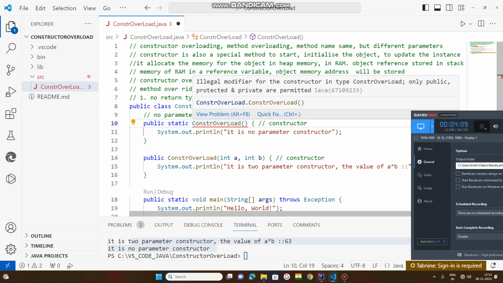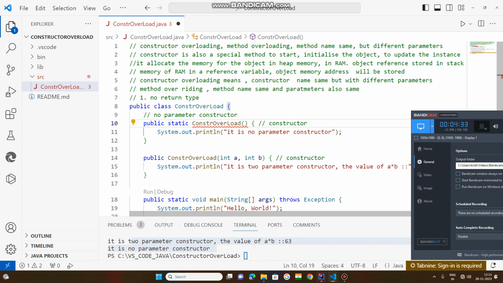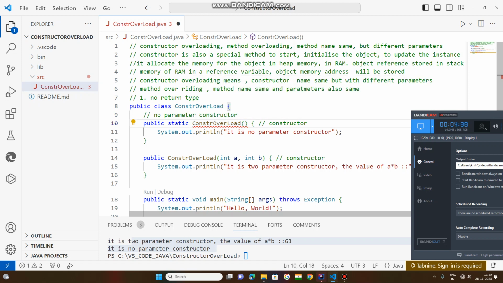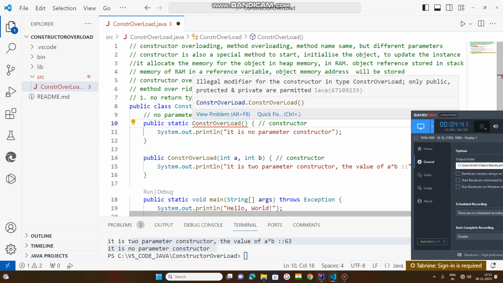These access modifiers are used to define the access level of classes and methods. If a class is declared with the public keyword, its access level is public, which means this class and its attributes and methods can be accessed outside of the class, in other classes also. So that is called public. Same here, static is an illegal modifier, so remove this. For the constructor we can use only public, protected or private.